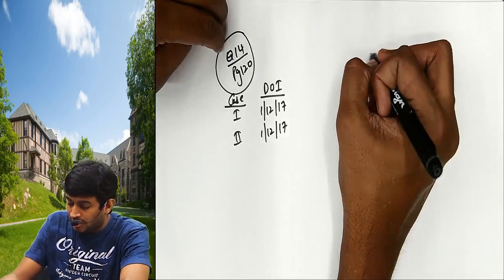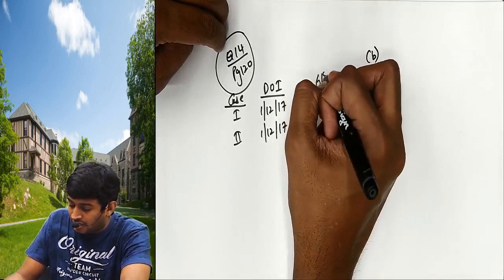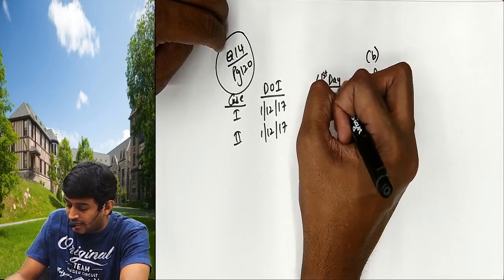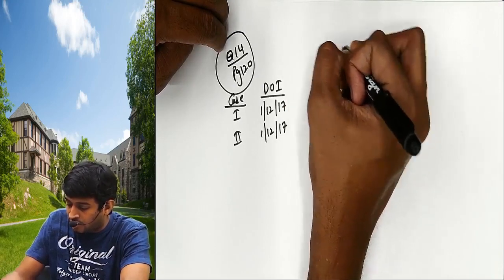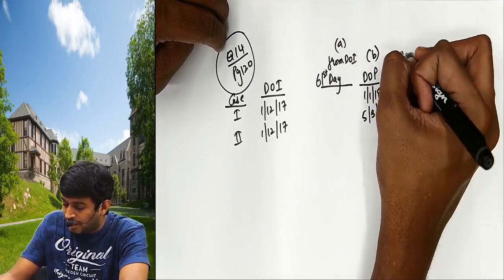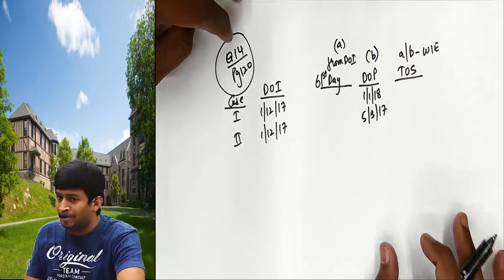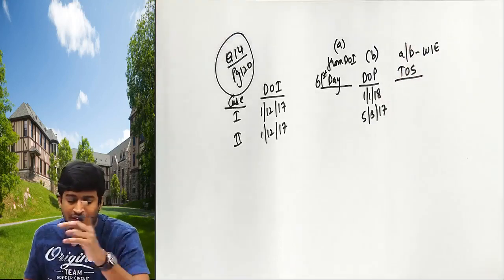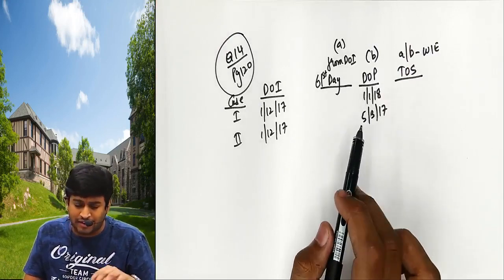Now, this is B. Now we have to find out the 61st day from date of invoice, which will become A. Then time of supply will be A or B, whichever is earlier, because generally two payment dates will be considered, but the question gives only one payment date, but it has two cases. It's separate, we have to consider.